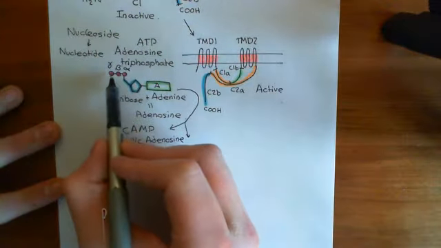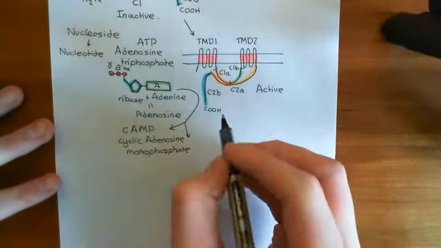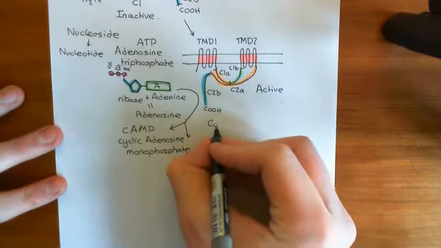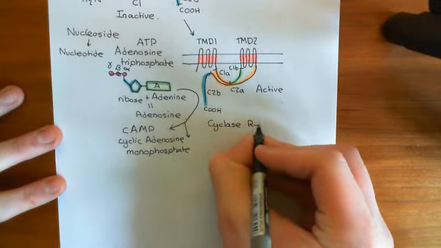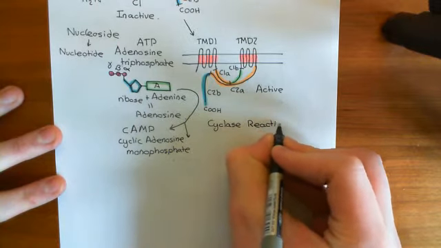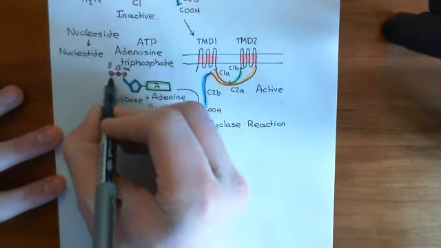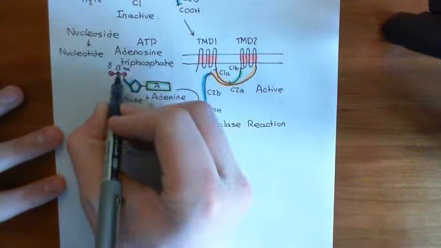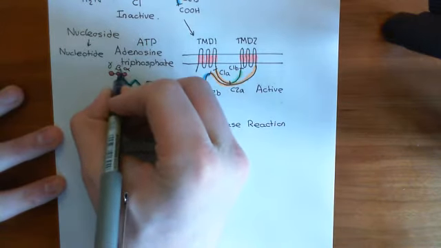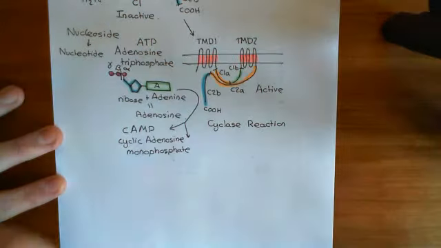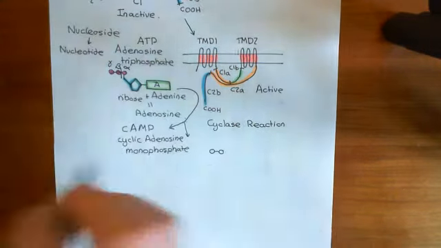In this cyclase reaction, the reaction catalyzed by adenylyl cyclase enzymes, you take in adenosine triphosphate and cut off the beta and gamma phosphates. We're going to cut the bond between the alpha and the beta phosphate there, and what we'll get is two phosphate groups being released.